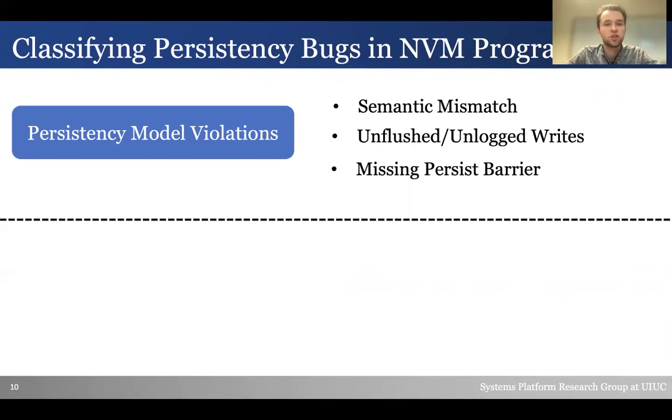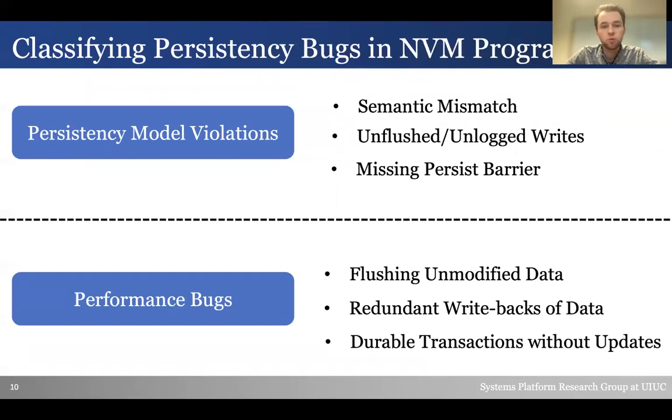For persistency model violations, we could have semantic mismatch when the implementation of the program does not follow the model specifications exactly. We could have unflushed or unlogged writes. Persistency models specify exactly when items should be persisted. Therefore, if we do not have a corresponding flush to actually persist the item, then we do not follow the model specifications. We could also have a missing persist barrier. Again, persistency models dictate in what order writes should be persisted. If we do not have a barrier to enforce this ordering, then we do not follow the model specifications.